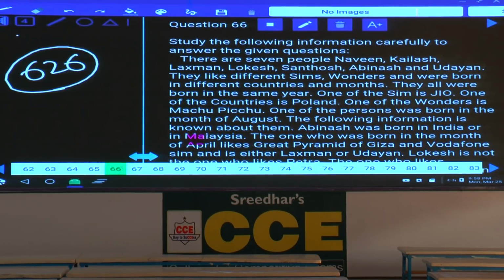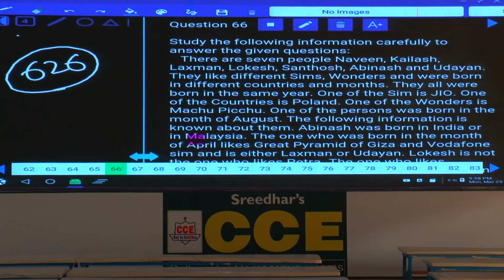Now there are 7 people. Who are those 7 people? Naveen, Kailas, Lakshman, Lokesh, Santosh, Avinash and Udayan. And they like different SIMs and wonders, and were born in different countries and months, isn't it? Yes, so how many parameters are there?